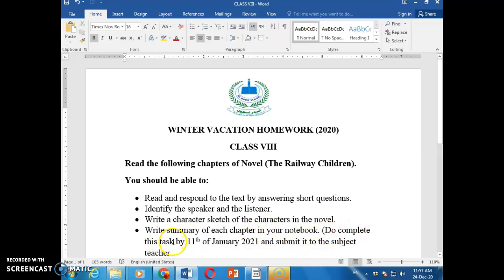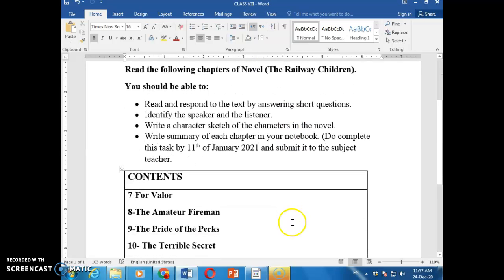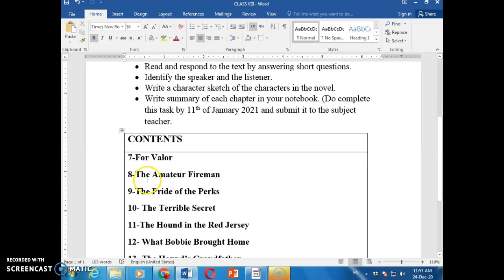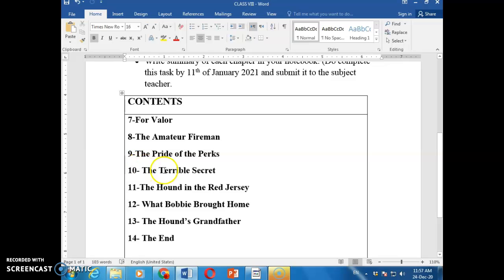Do complete this task by 11th of January 2021 and submit it to the subject teacher. These are the names of the chapters of the novel: 7th, 8th, 9th, 10th, 11th, 12th, 13th and 14th.